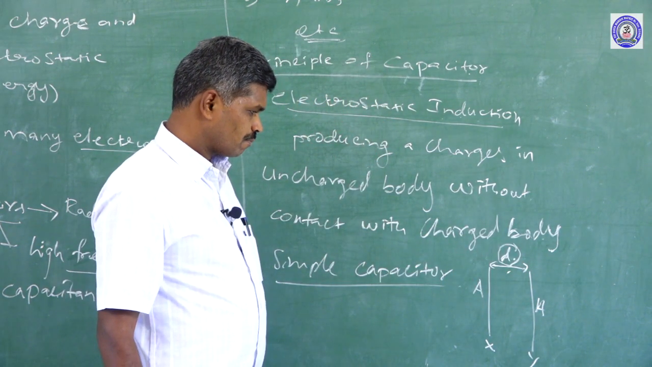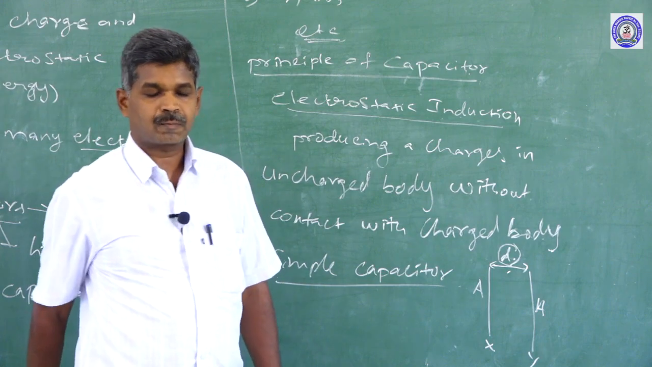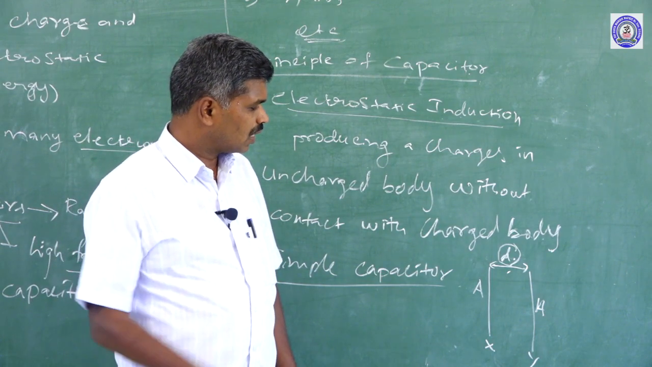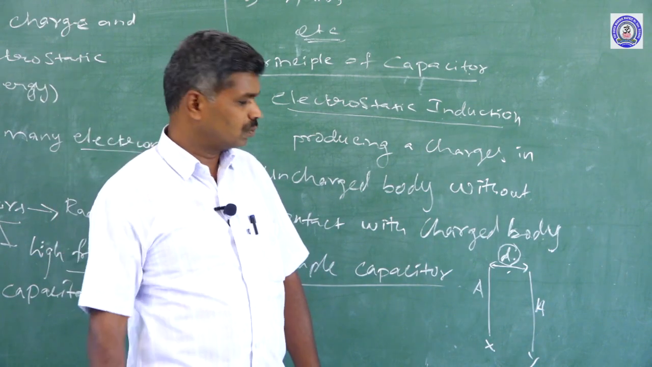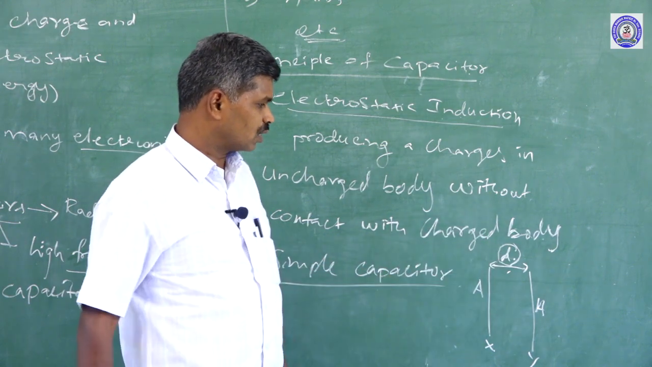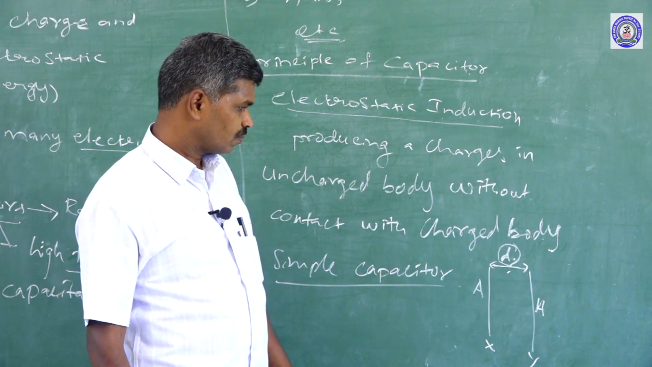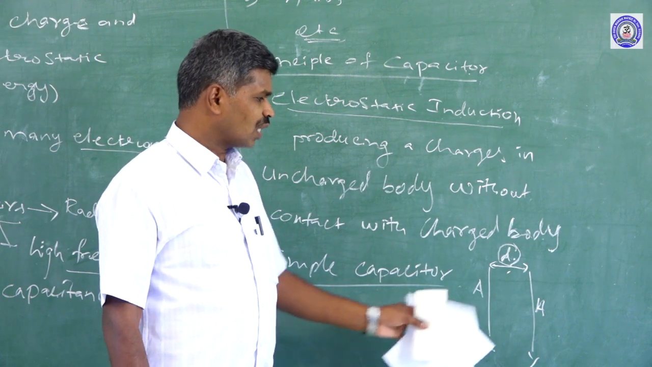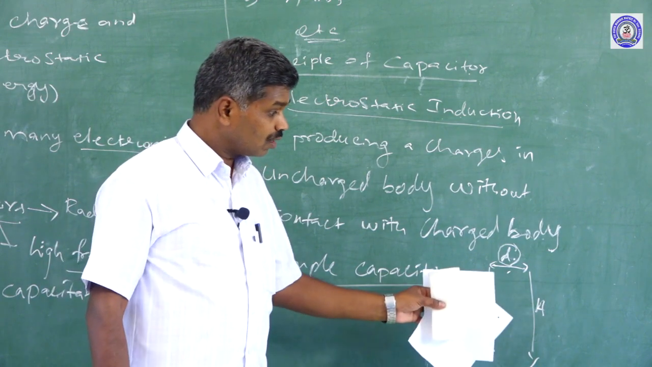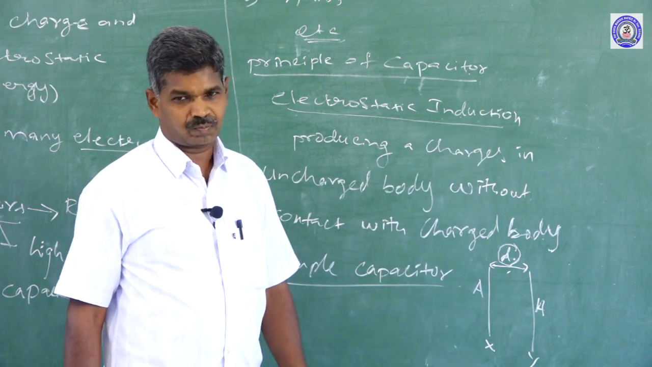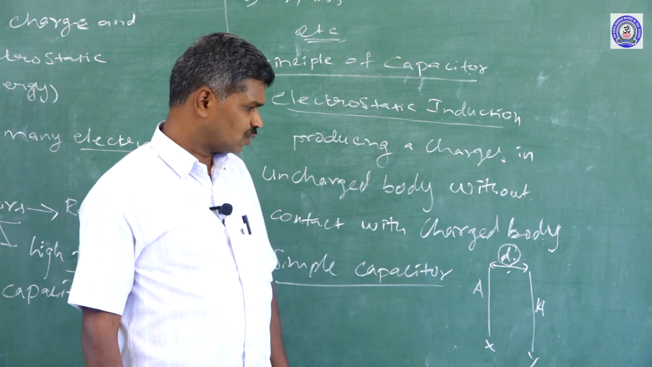Suppose the area of the plate is 1 meter square, then the distance between the plates may be 1 millimeter or less than 1 millimeter. So, the two plates are placed very close. Two metal plates having equal areas, placed at a very short distance, form a capacitor. But what principle is used there? Electrostatic induction.